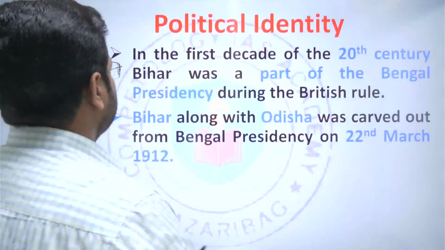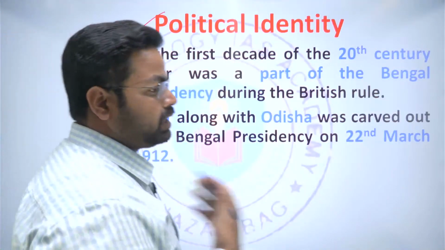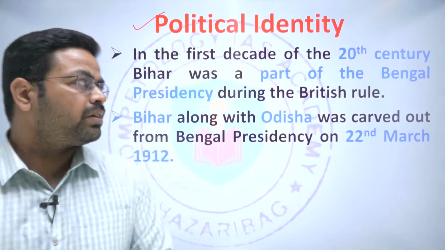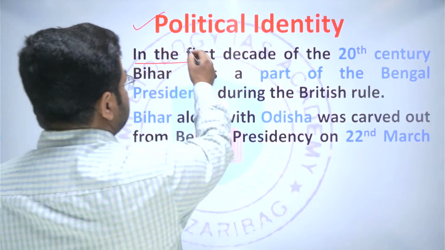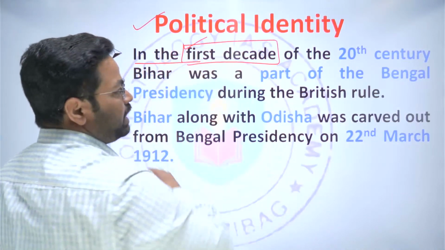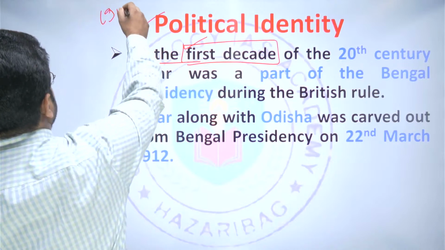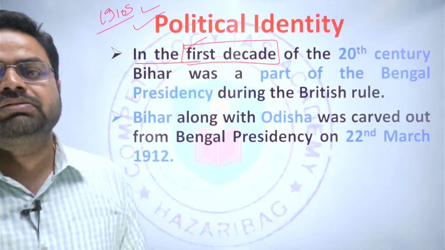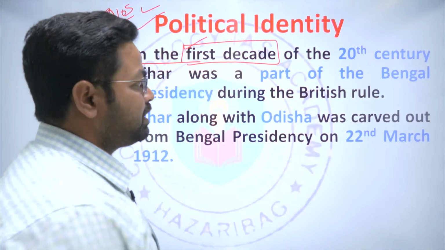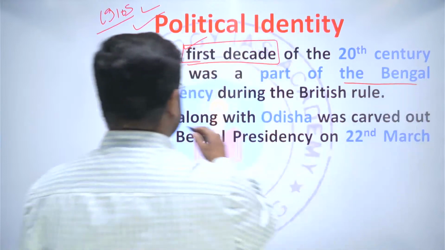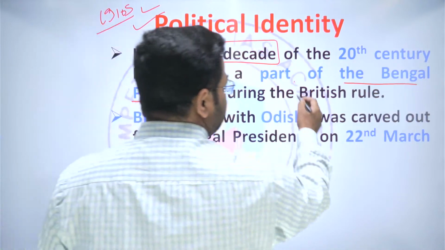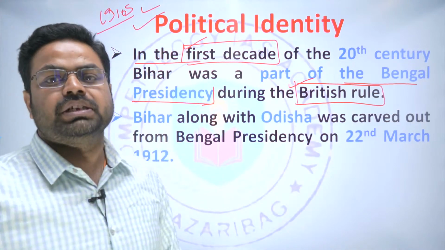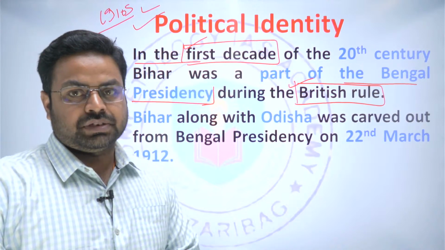And if we talk in the political sense, the political identity of Bihar, how Bihar came into existence, then in the first decade of the 20th century, that is the 1900s, Bihar did not have any separate political identity, but was a part of the Bengal presidency. The Bengal presidency, during British rule, was the largest presidency in terms of population, right?